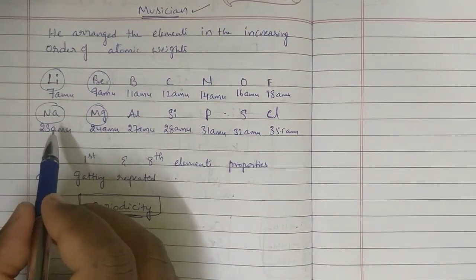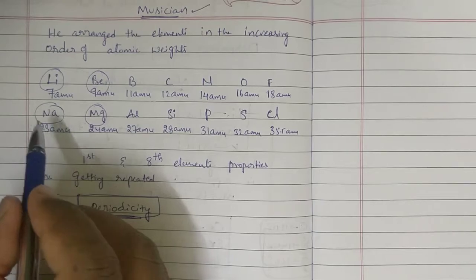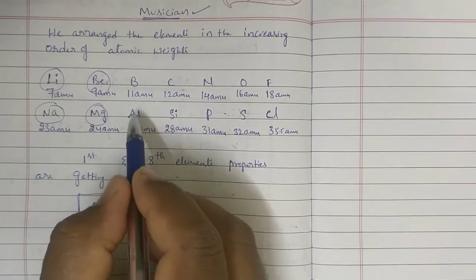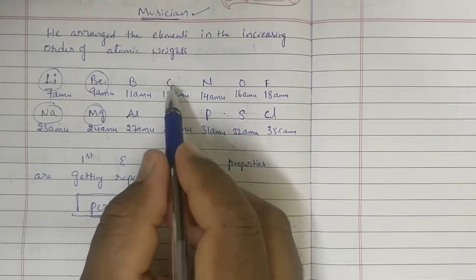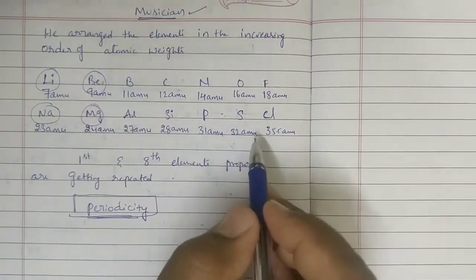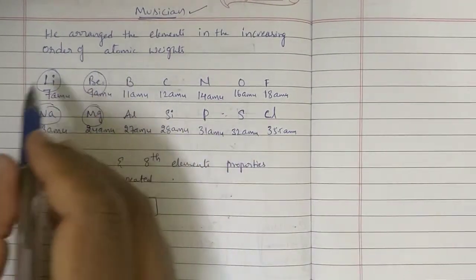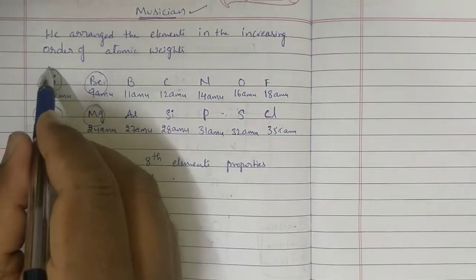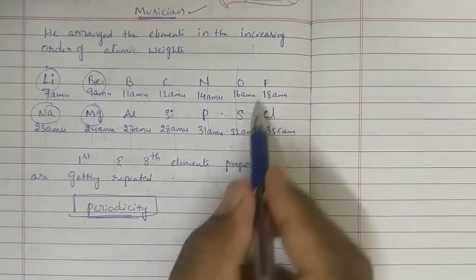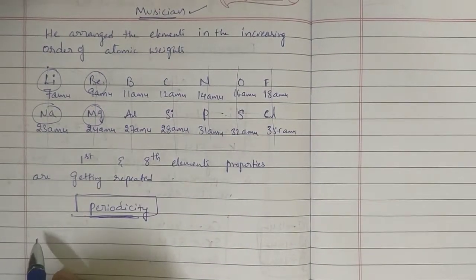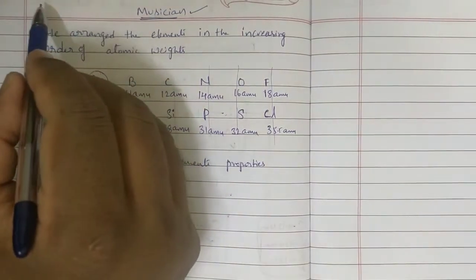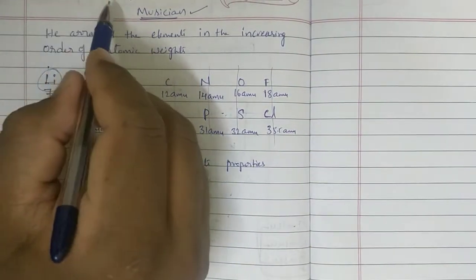As the properties are repeated, only then are we able to keep sodium under lithium, magnesium under beryllium, aluminum under boron, silicon under carbon, phosphorus under nitrogen, sulfur under oxygen. Everything is matched. Then only we are able to keep the elements as one set like this. Otherwise it will take so much time to classify. Correct or not? So the term periodicity came into existence from Newland's law of octaves.